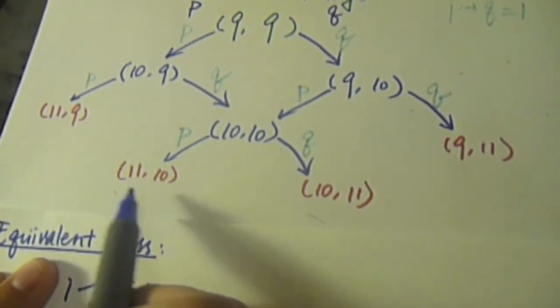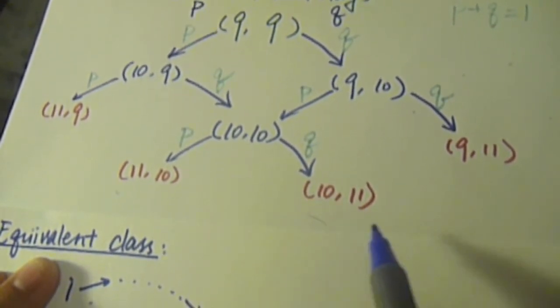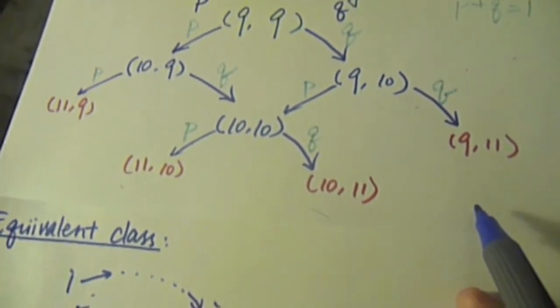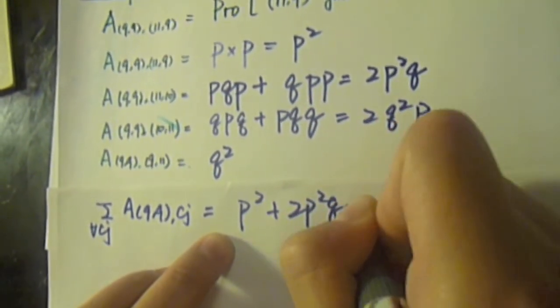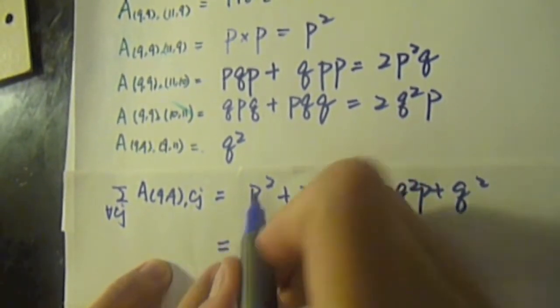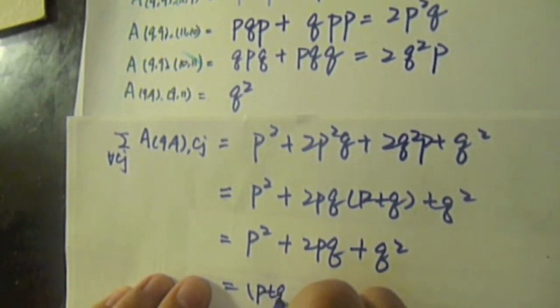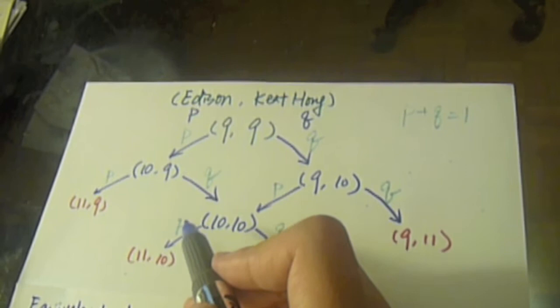Since these are the only 4 outcomes of the game, the probability of these 4 outcomes should sum to 1. Hence, P squared plus 2P squared Q plus 2Q squared P plus Q squared equals P plus Q squared, which equals 1. Note that the game will finish in a maximum of 3 steps once we reach 9 all.